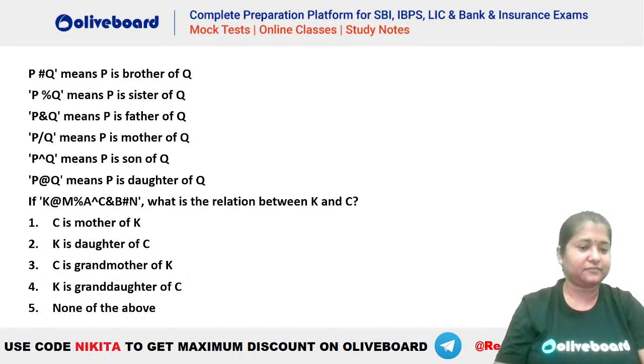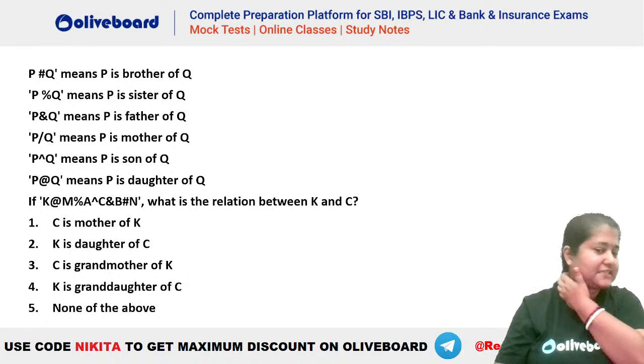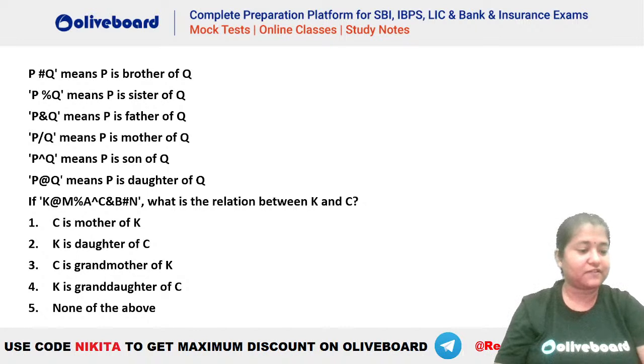So it will be three. C is the grandmother of K. Harika also three. Shweta, were you giving the answer for this one or the previous one? Okay, Surbi says four. Naveen also four. Sapna also four. Okay, four.